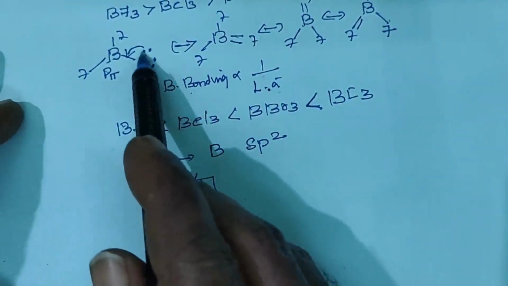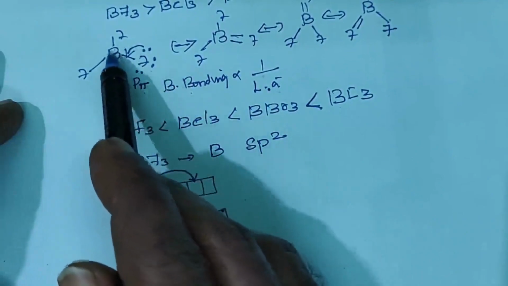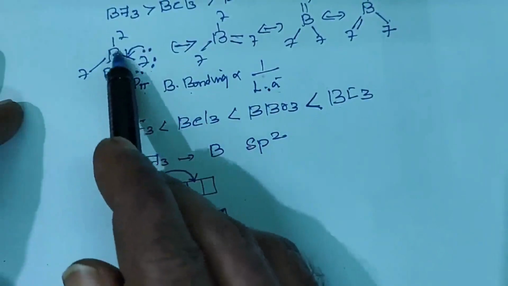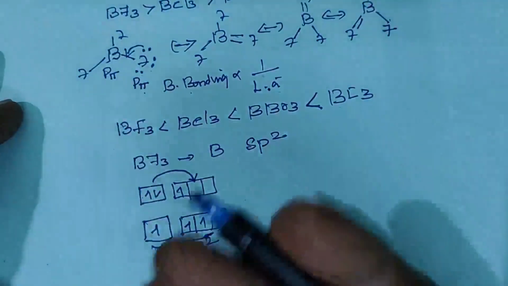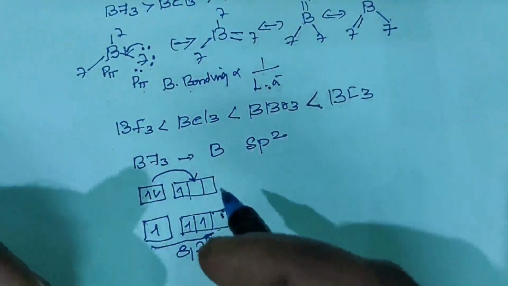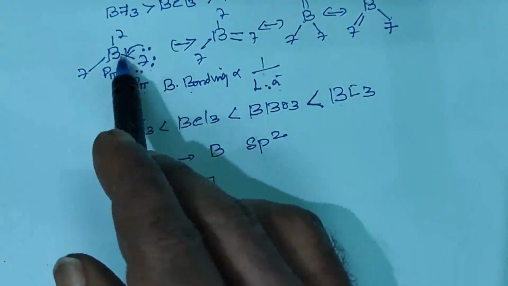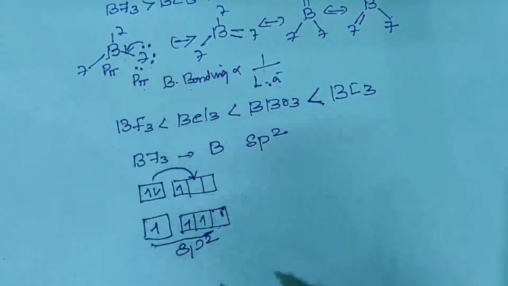So it does not accept electrons from any other compound. It accepts electrons from its own compound, that is fluorine. Hence the Lewis acidity is very low in BF3.